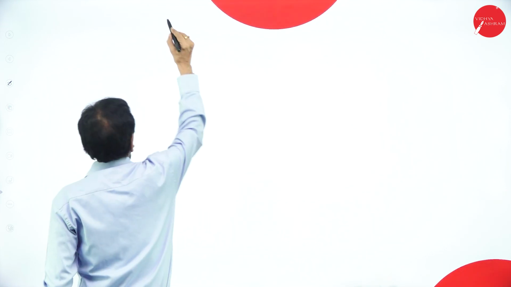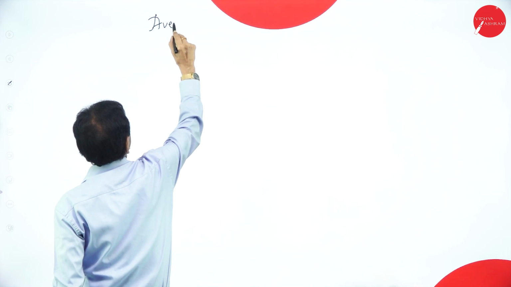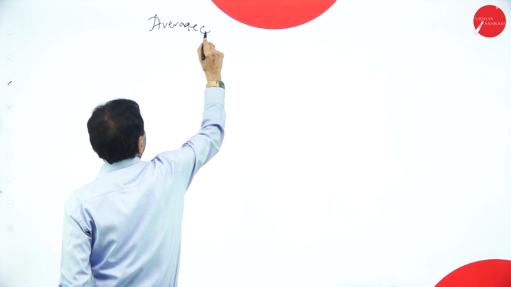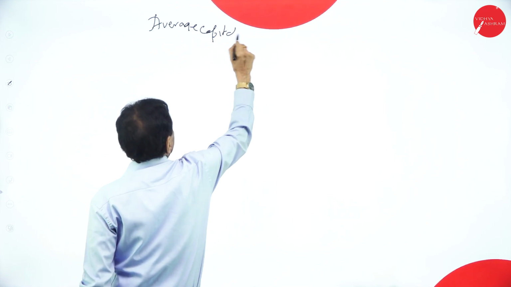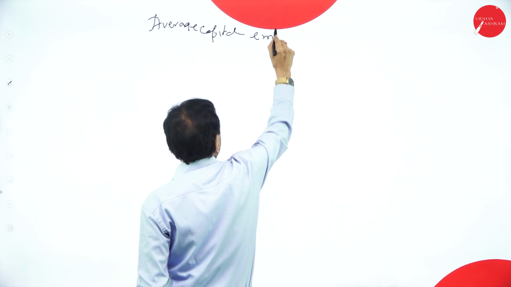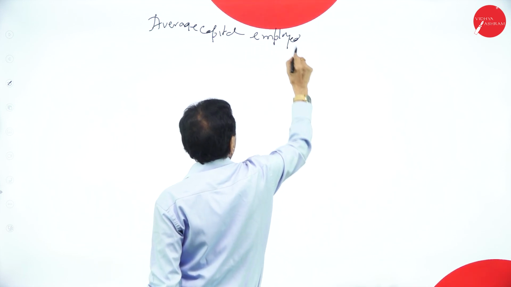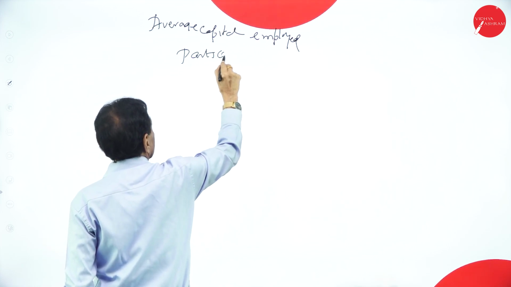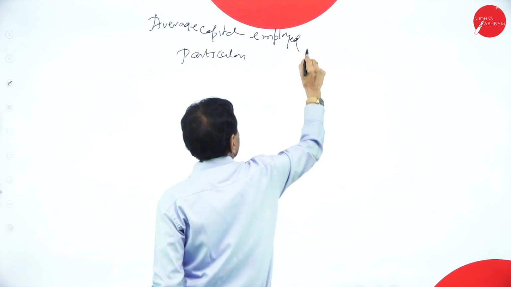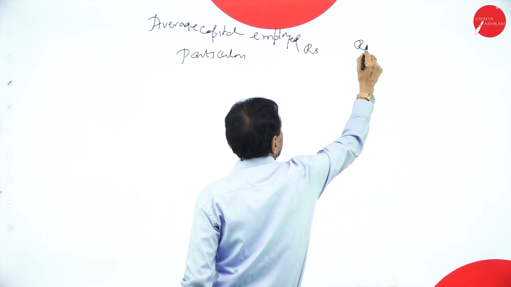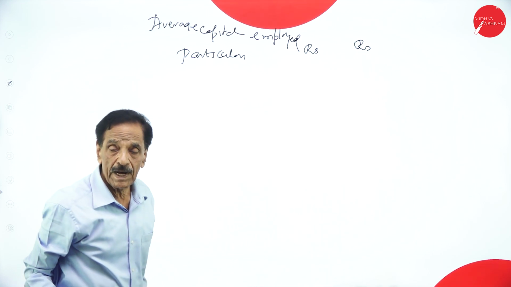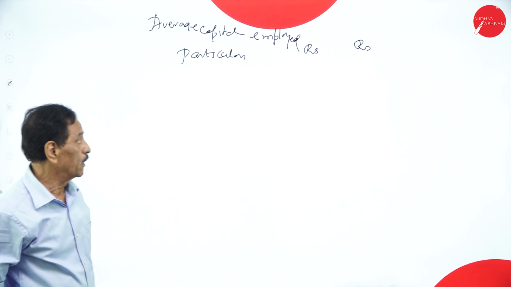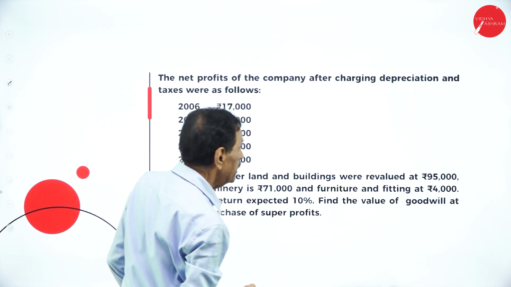Capital employed, average capital employed. Particulars, rupees. Either the book value or market value. What is the first one?